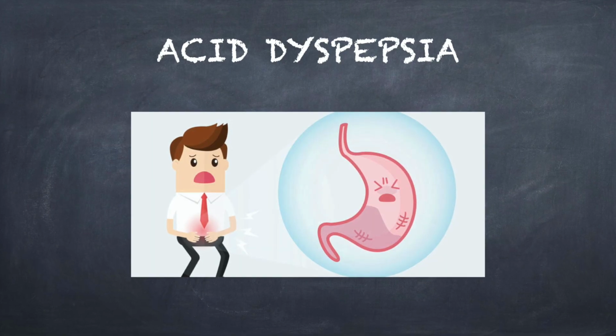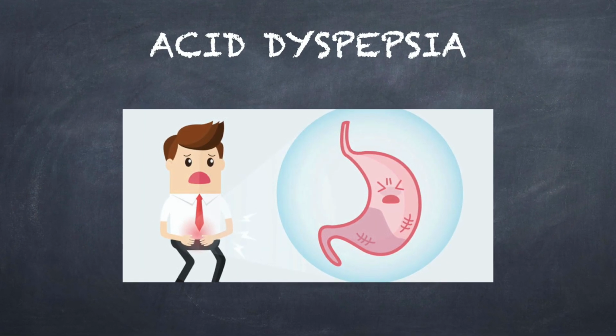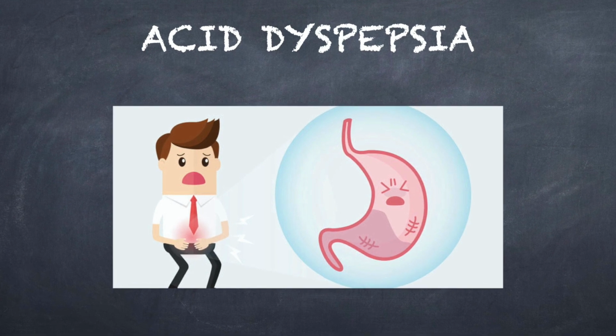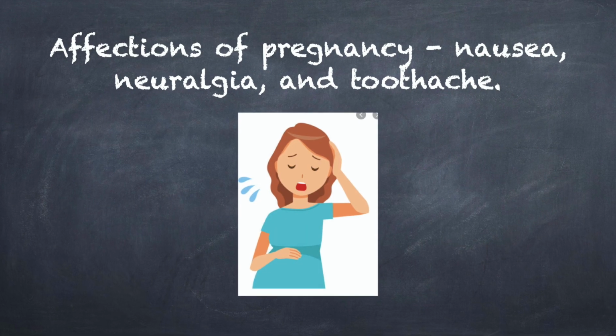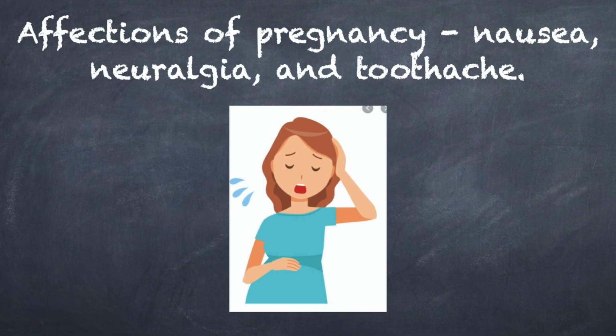Very important for you to know is that an adult MACA patient suffers from acid dyspepsia. Food such as cabbage and potatoes, starchy food are indigestible. There are sore belching, eructations, taste and vomiting. Also, MACA is indicated for affections of pregnancy, mainly for nausea, neuralgia and toothache of pregnancy.